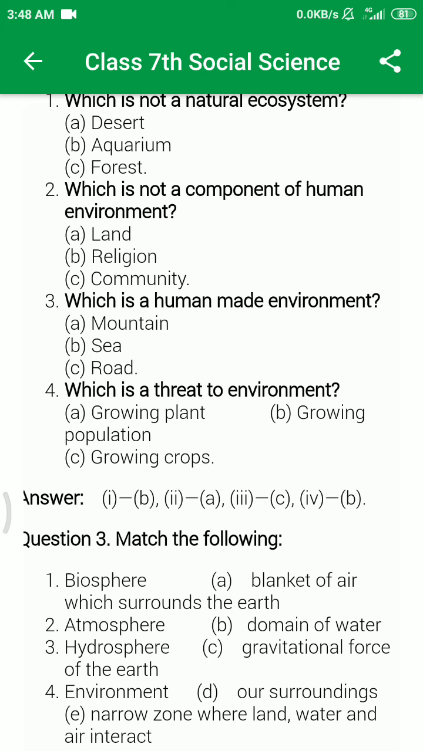Question number 4 is, which is a threat to environment? Growing plants, growing population, or growing crops. Obviously, the right answer is not growing plants or growing crops. The threat to environment is growing population.